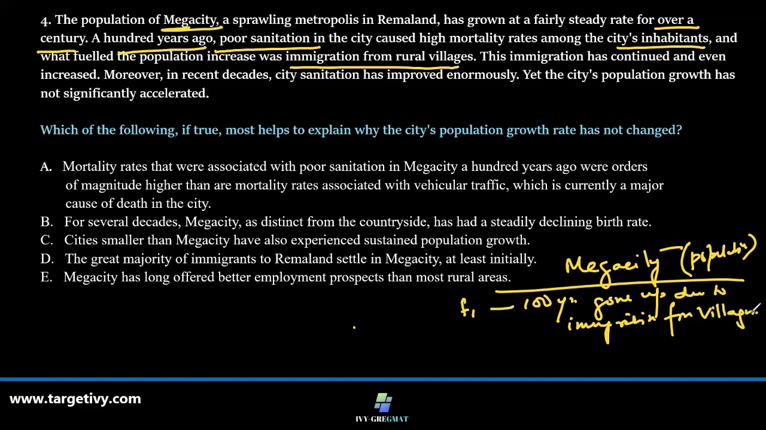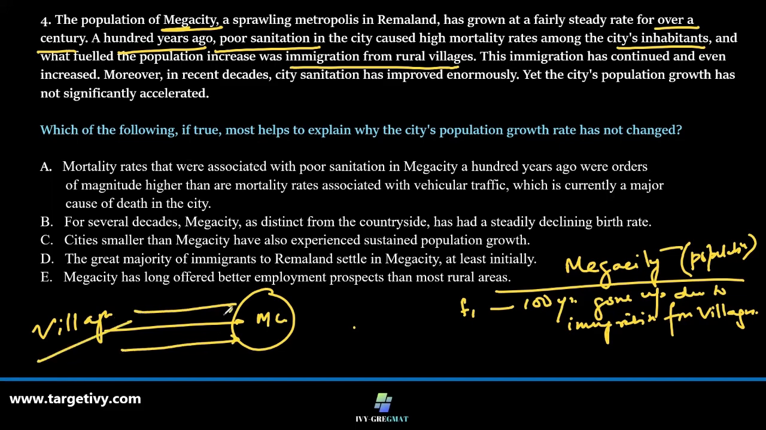So this is what happens. Say this is megacity, and from the nearby villages every year there is an immigration. And it is also saying that the immigration continued, and even increased.